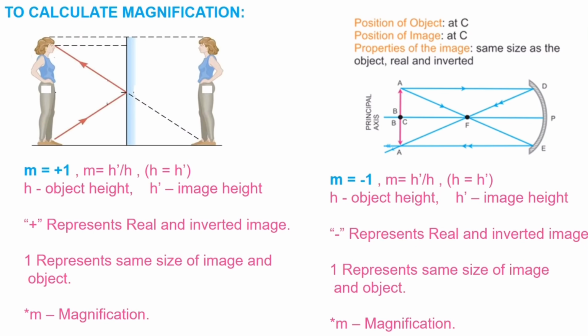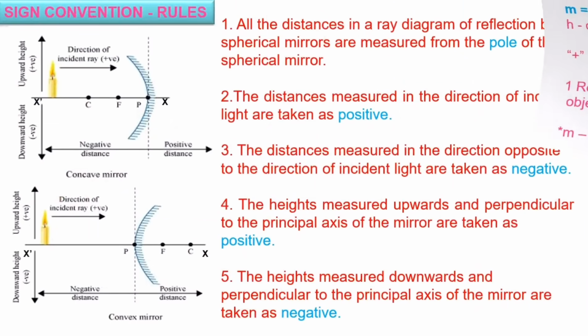Our next one is sign convention. While dealing with the reflection of light by spherical mirrors, we shall follow a set of sign conventions called the New Cartesian sign convention. In this convention, P is taken as the origin and the principal axis is taken as X and X dash.